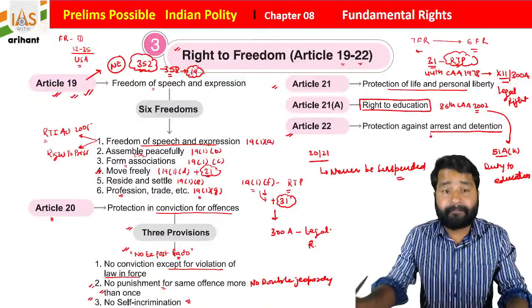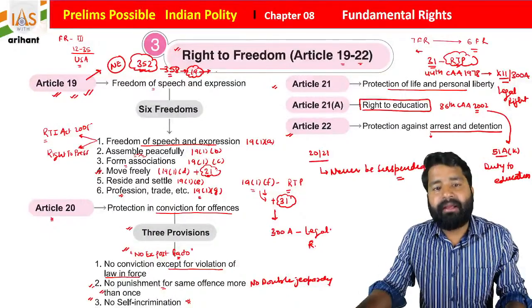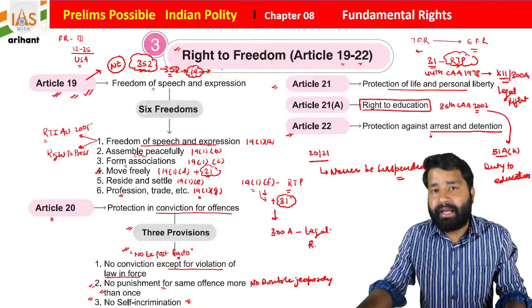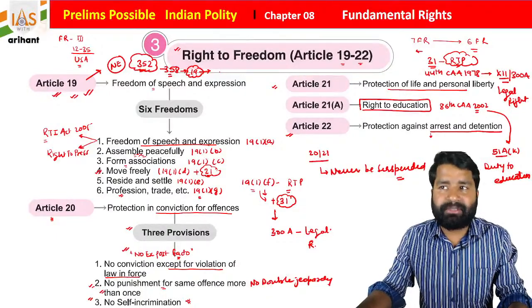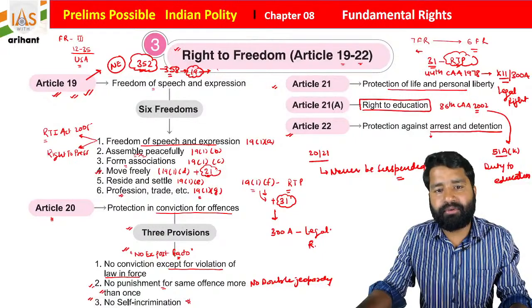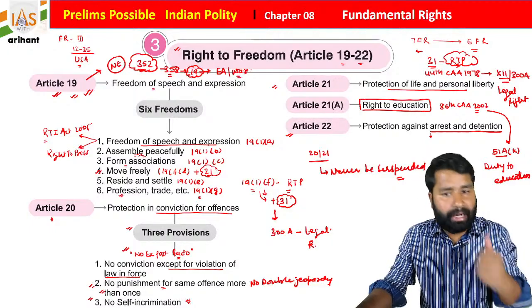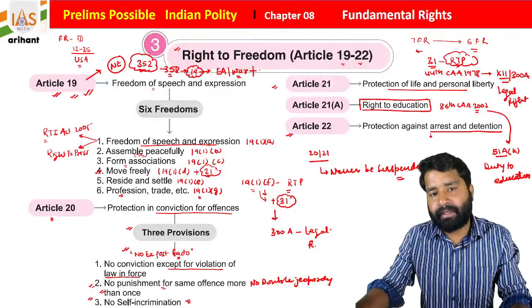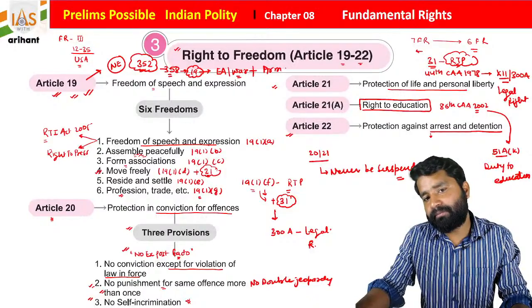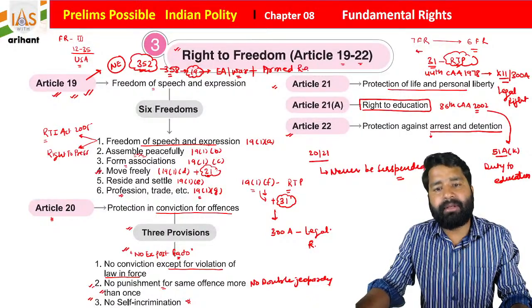I hope you are getting it. But there is a condition. As you know, there are two ways the national emergency can be imposed. External aggression or war condition, and students, there is another thing, that is armed rebellion. Okay, armed rebellion.